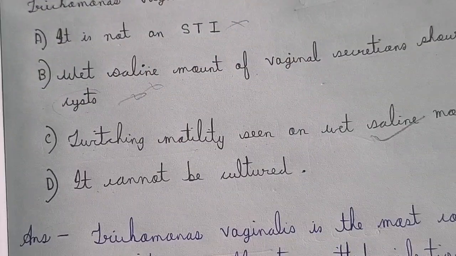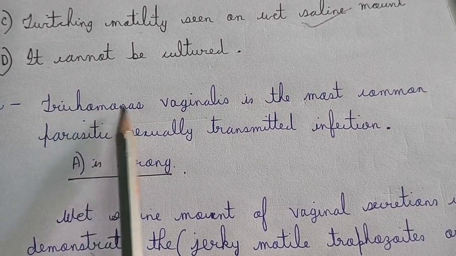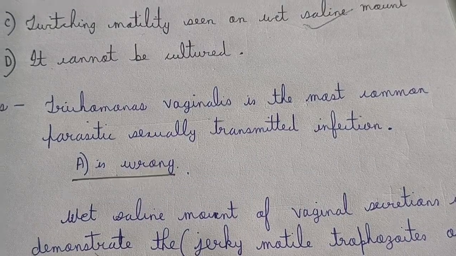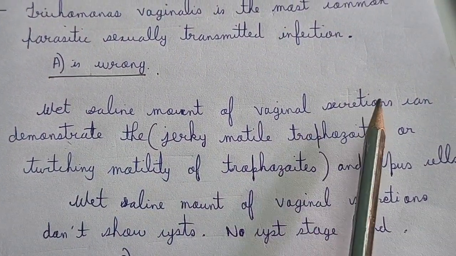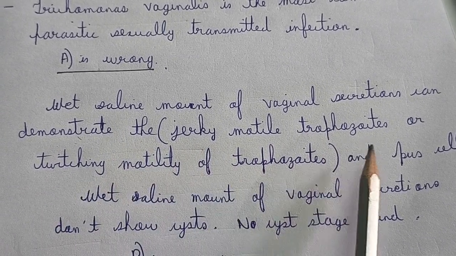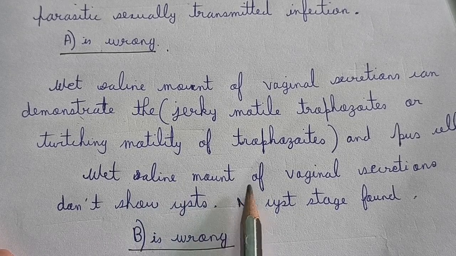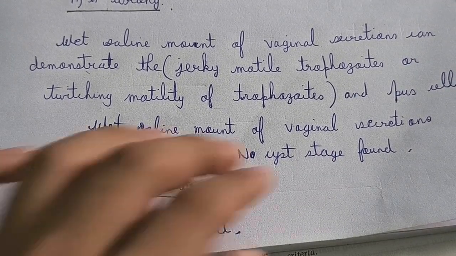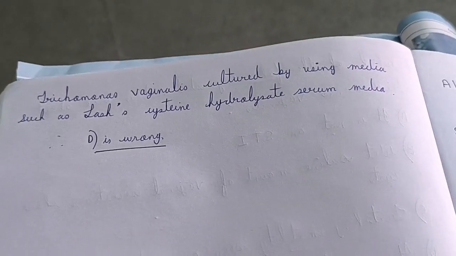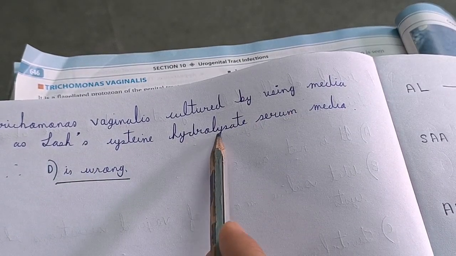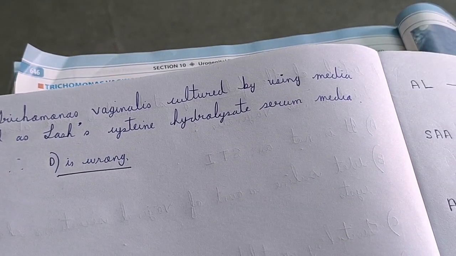Once again, why is option A wrong? Because Trichomonas vaginalis is the most common parasitic sexually transmitted infection. Wet saline mount of vaginal secretions can demonstrate the jerky motile trophozoites or twisting motility of trophozoites and pus cells, and doesn't show cysts. Therefore option B is wrong and option C is correct. Also, Trichomonas vaginalis is cultured using media such as lace cystine hydrolysate serum medium. So that's all.